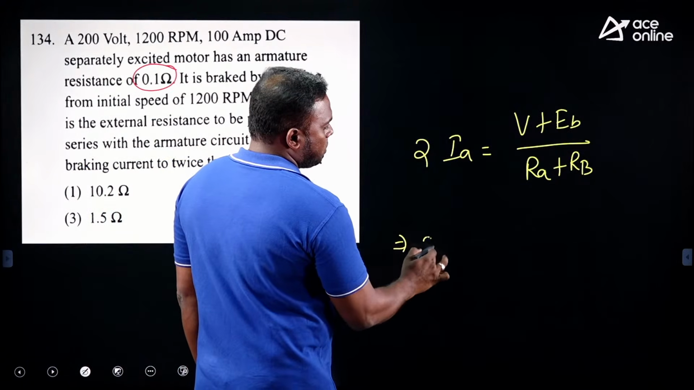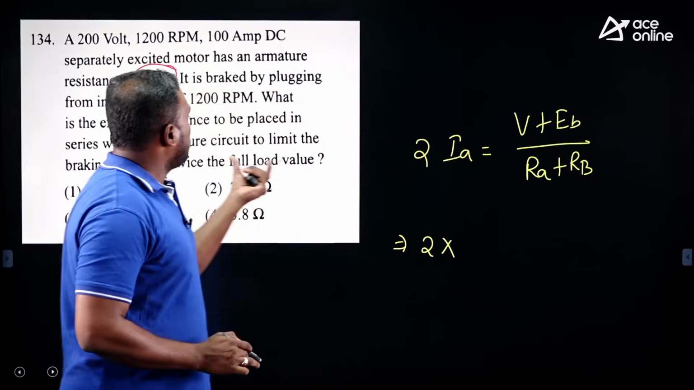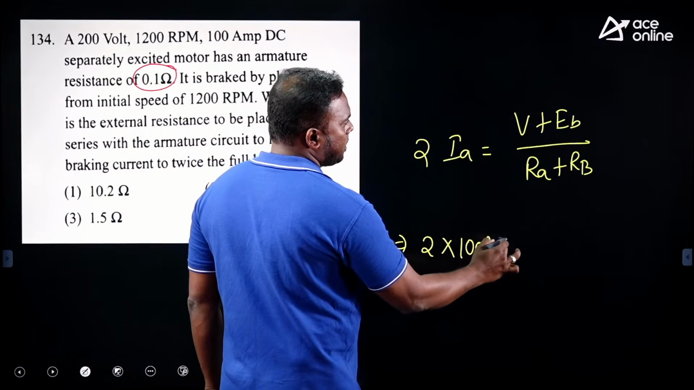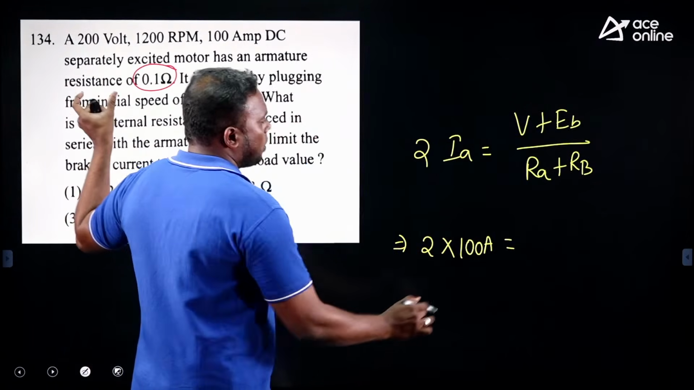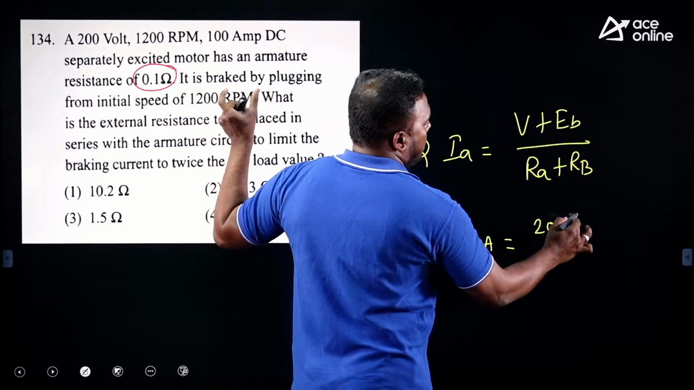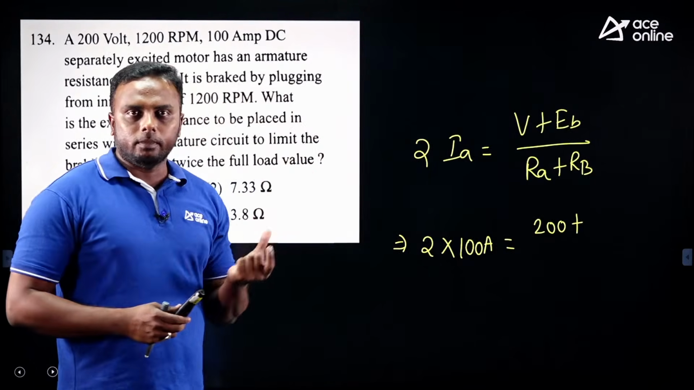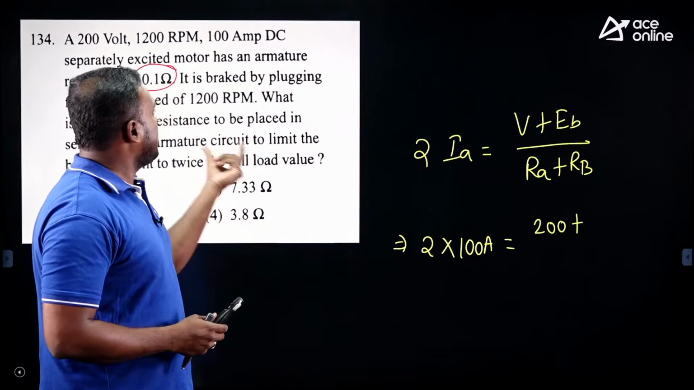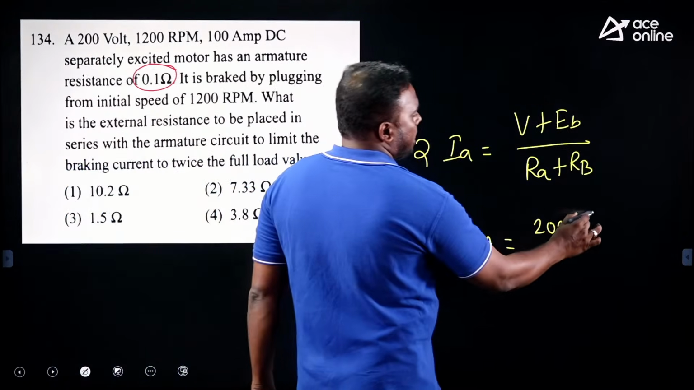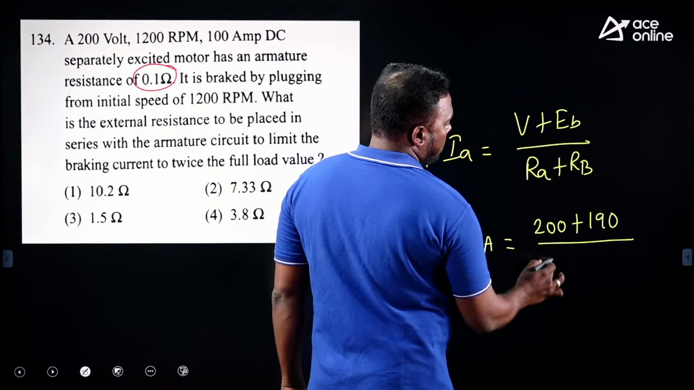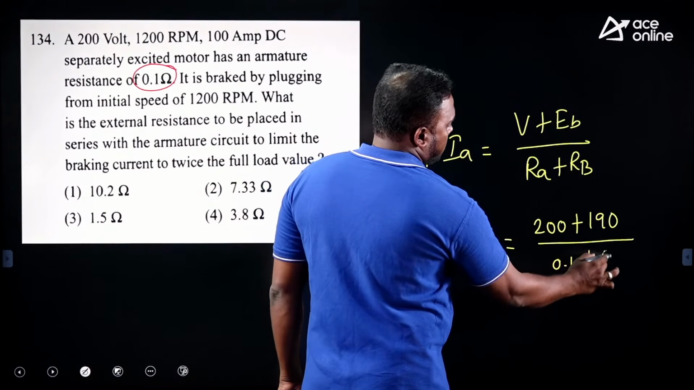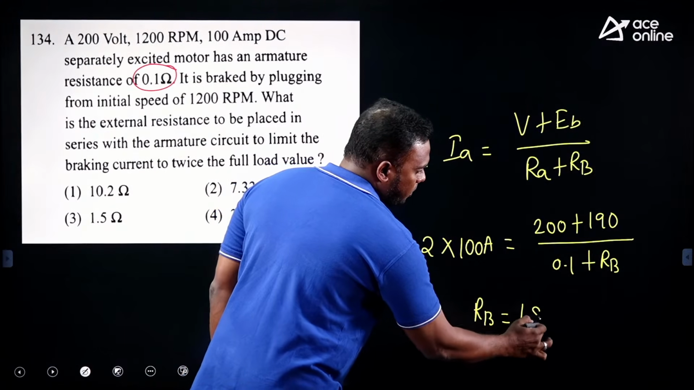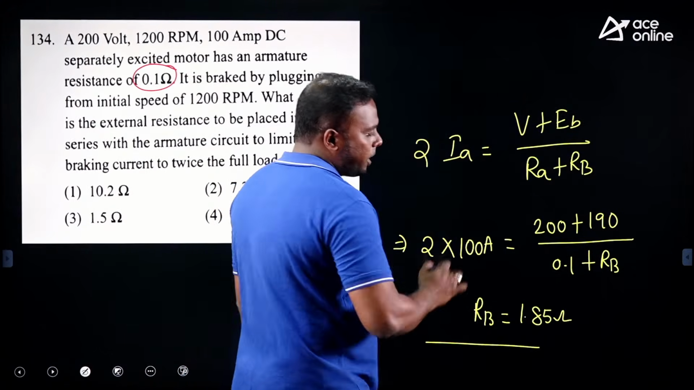And here if you substitute 2 into it, what is the full load current given? 100 amperes. That is only the armature current here. Supply voltage is 200 volts. And you calculate back EMF, which is V minus IRA under normal running condition. 200 minus 100 into 0.1, you will get 190 volts, divided by RA, which is 0.1, plus RB.